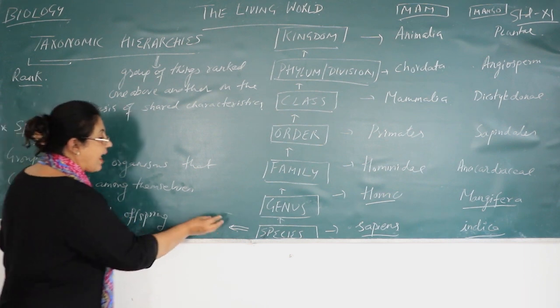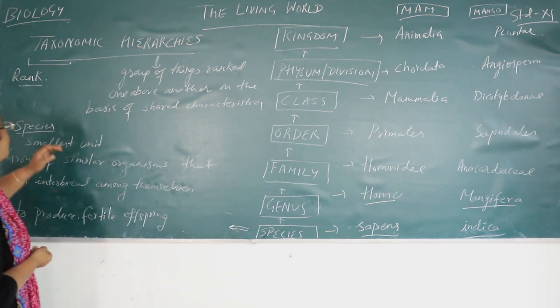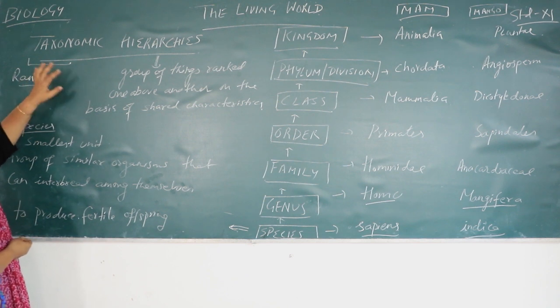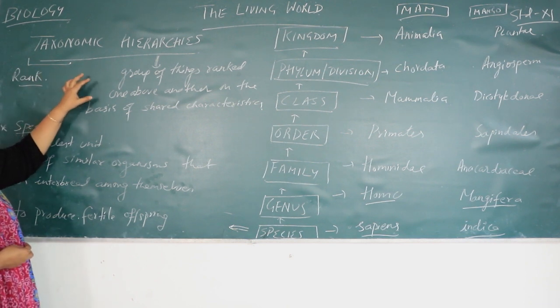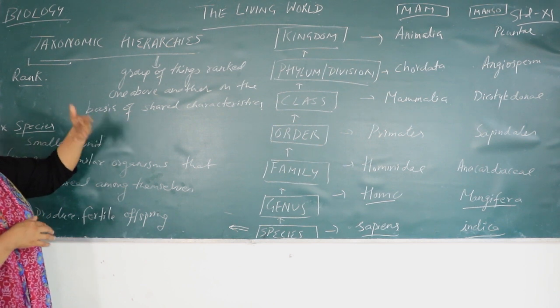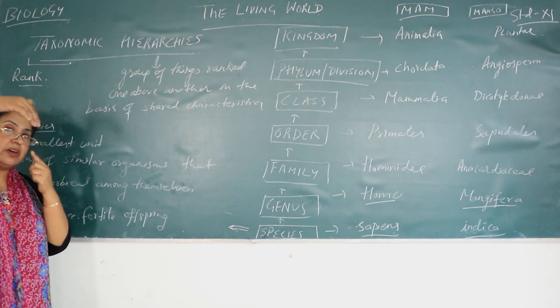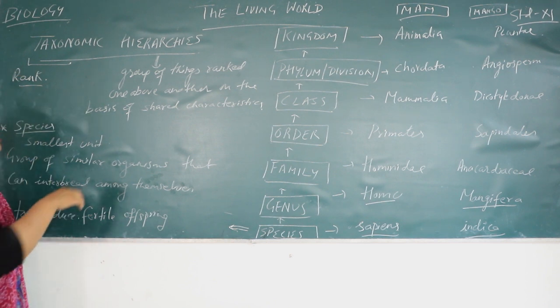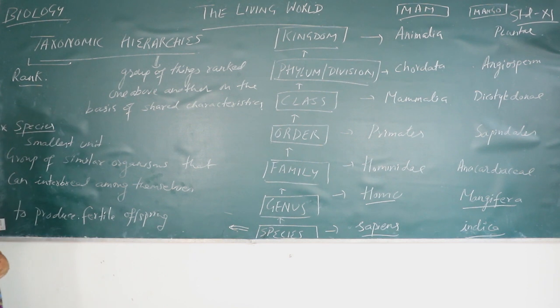So each rank which is given, each rank which is there, is called a taxon. So that is why it is taxonomic hierarchy. So taxonomic hierarchy is when a group of organisms are placed one above another. They are ranked one above another on the basis of some common characteristics.